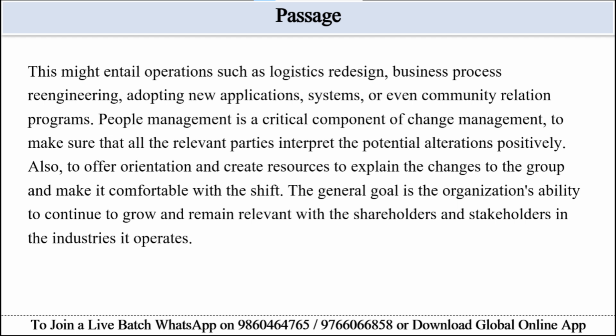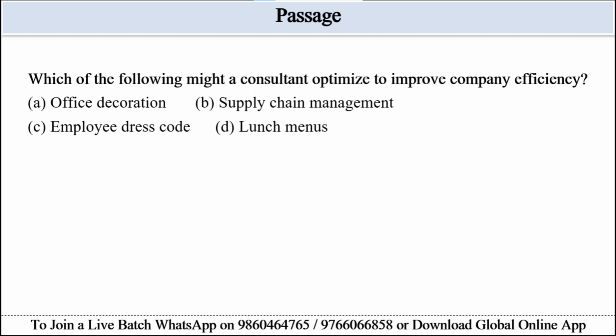So we can eliminate option A, which says office decorations. Option C also can be eliminated, employee dress code. Option D, lunch menus, all trivial compared to the logistics. So the best answer will be option B, supply chain management, which is logistics related, because logistics are related to the supply chain. So option B will be the correct answer here.